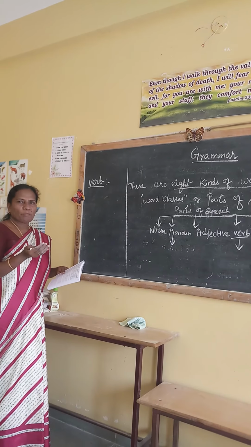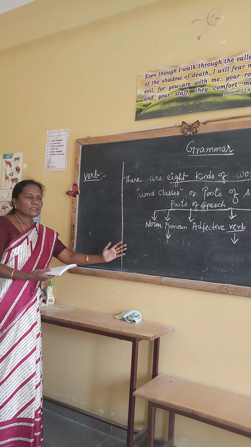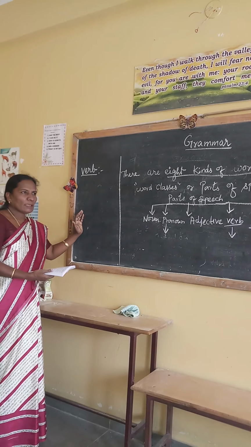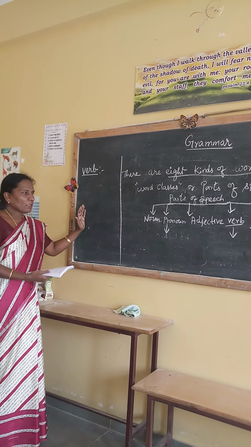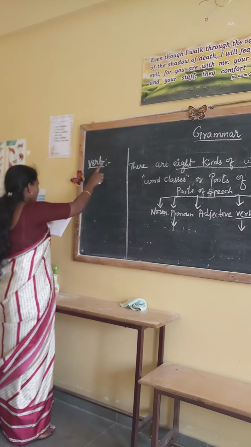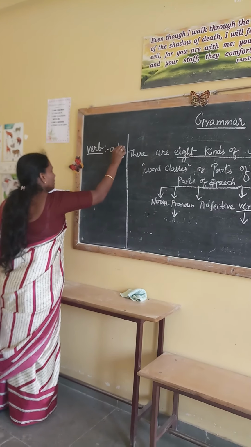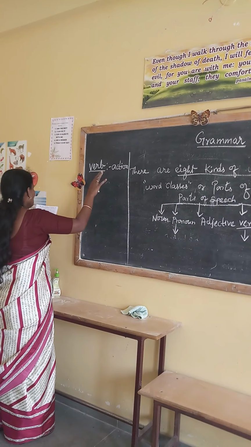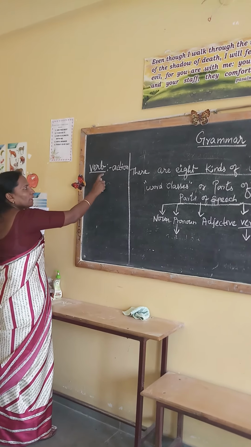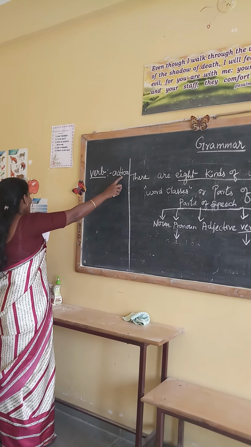What is a sentence? What is a predicate? A sentence has a subject and a predicate. The subject is the thing or person, and the predicate tells what the subject is doing. So now we are going for the verb. Verbs are words indicating action or state of being. What the person or subject is doing, that action is called a verb.